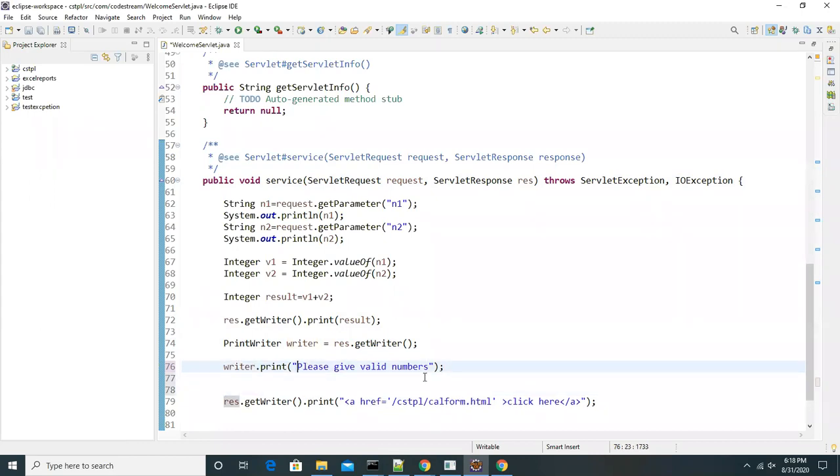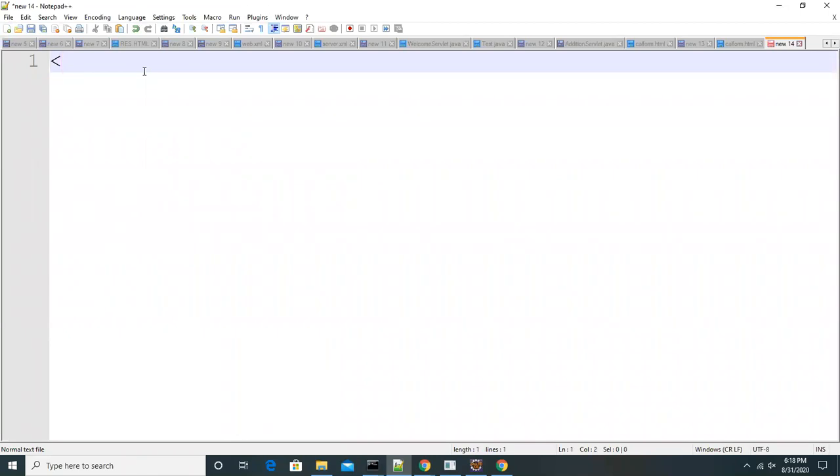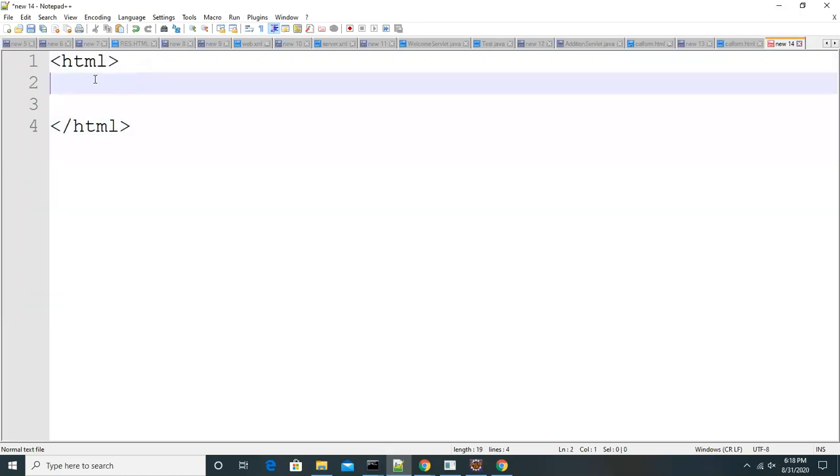So here, let me design one total HTML part. How to design is, this will be the same: HTML tag start and HTML tag end. Or else you can design it in Notepad and paste the HTML there. So how to design, guys? The response also I'm making as HTML, not simple text.